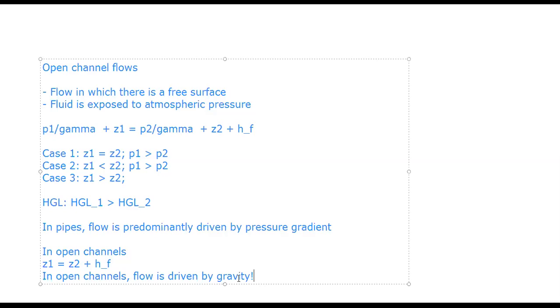But if you look at nature, there are so many rivers, so many streams. All of these open channels are those where nature has by itself found a path such that the river flows automatically along the direction of declining elevation. If you look at a watershed, the lowest point in the watershed will be where the water will collect.